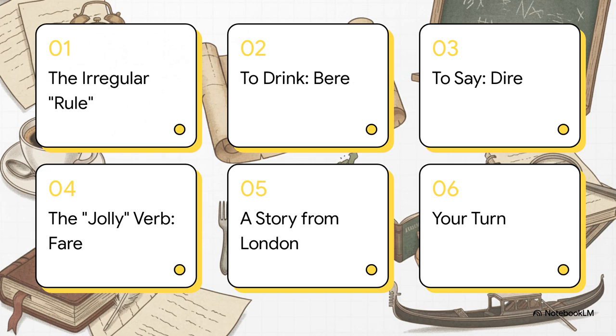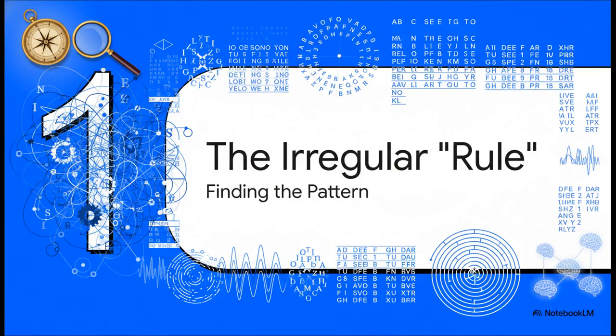So here's our game plan for today. First, we'll uncover the secret rule for these verbs. Then we'll dive into bere, dire, and the absolute superstar verb, fare. After that, we'll see them all in a quick story, and then we'll wrap it up so it's your turn. Ready? Let's jump in.